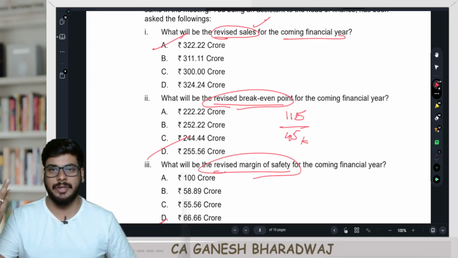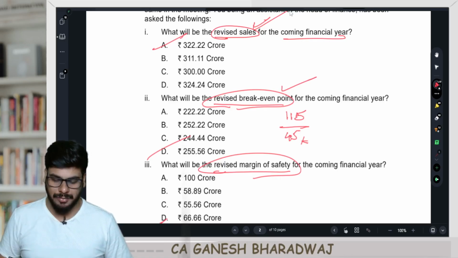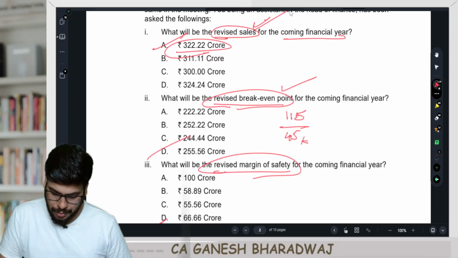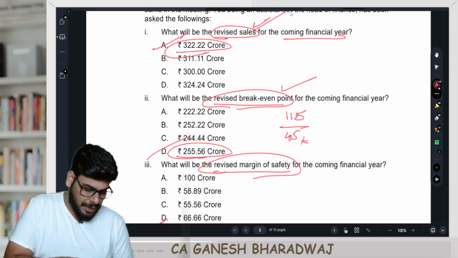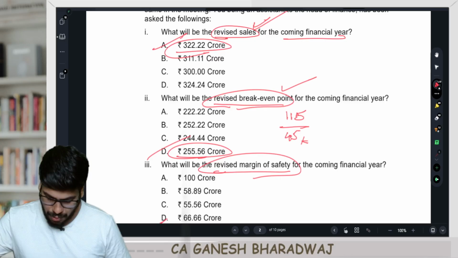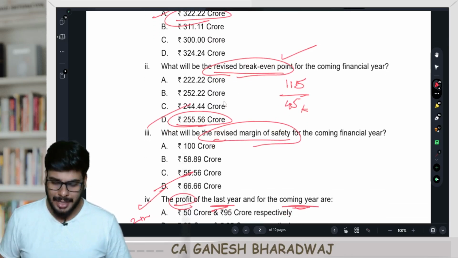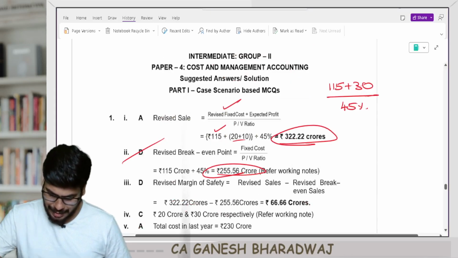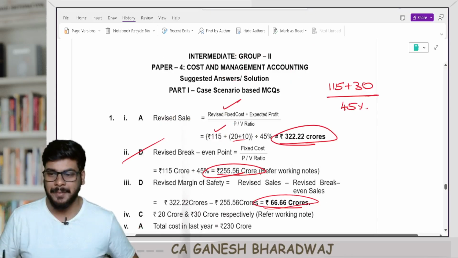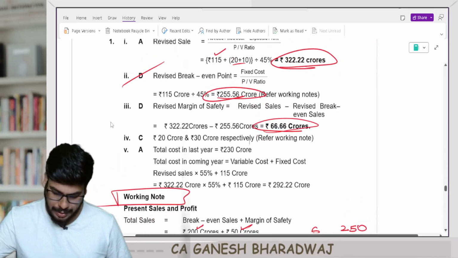Next, guys, what have they asked? Revise the margin of safety. What is the big deal here? So the revised sales minus revised break-even sales. So it is 322 minus 255.56. How much is that? 322.22222 minus 255.55555. That's going to be 66.666666. Are you clear with this? Yes, as simple as that, guys. Just one conceptual clarity and you are through with this entire question.